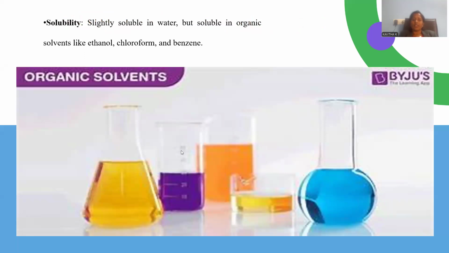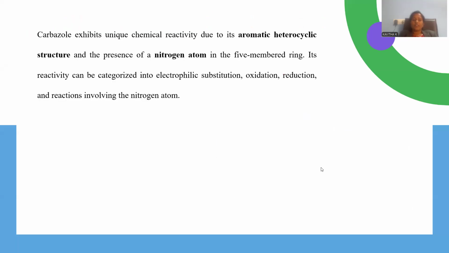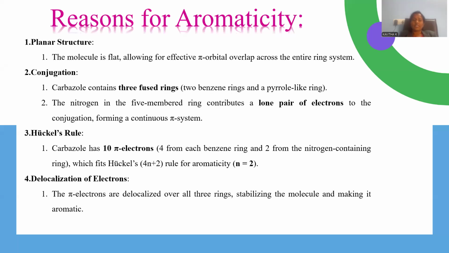Regarding solubility, we just observed that organic solvents are preferable in order to dissolve carbazole. Let me discuss the chemical properties of carbazole. Carbazole exhibits unique chemical properties because of its aromatic heterocyclic ring structure, with nitrogen as a heteroatom in the 5-member ring system. Its reactivity is categorized into electrophilic substitution, oxidation, reduction, and reactions involving the nitrogen, which we are going to discuss in the following slides.